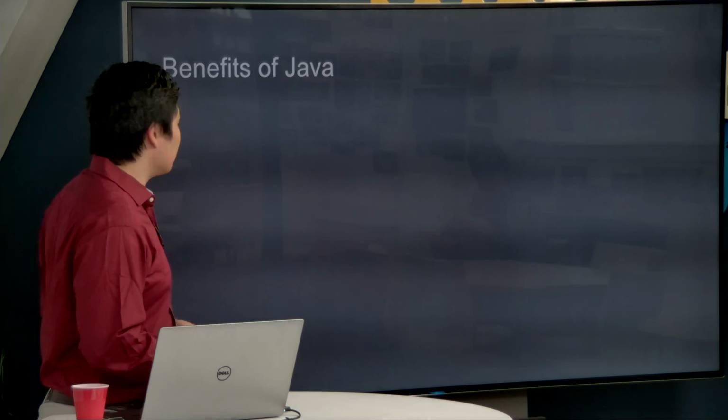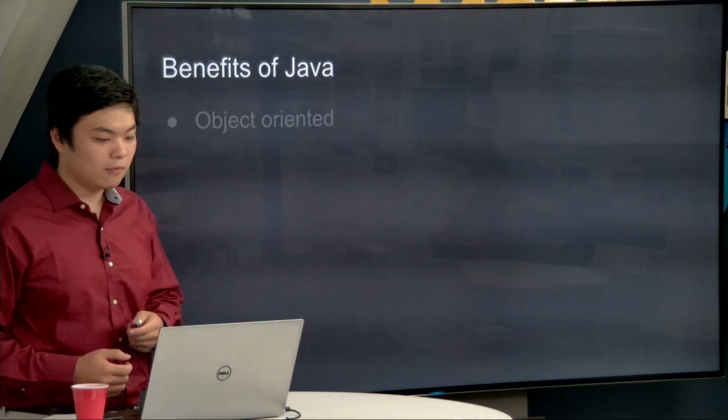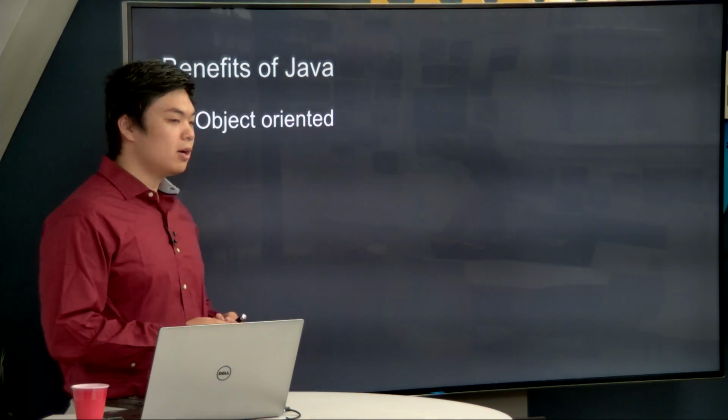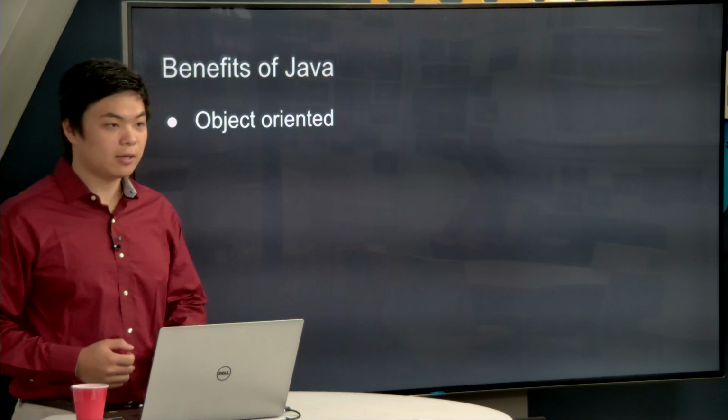So moving forward, what are the benefits of Java? Why should we learn about Java? Why is it relevant today? Well, first and foremost, it is object-oriented, which is a new way of, or at least when it was founded, a new way of looking at coding.